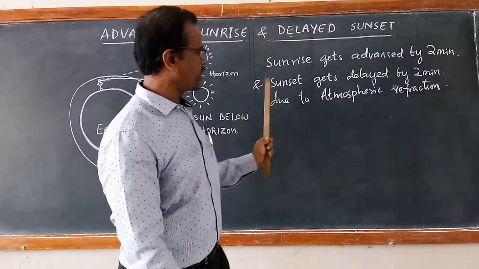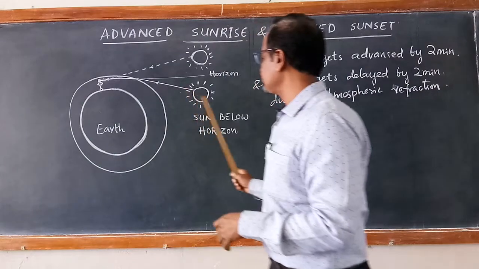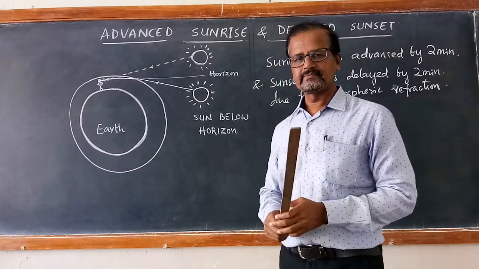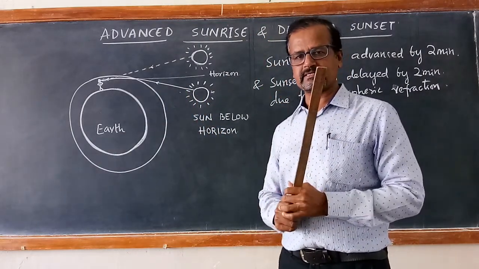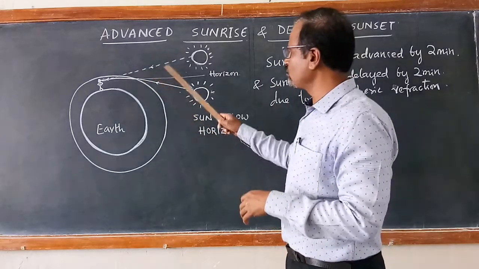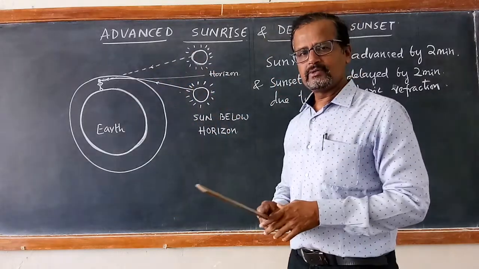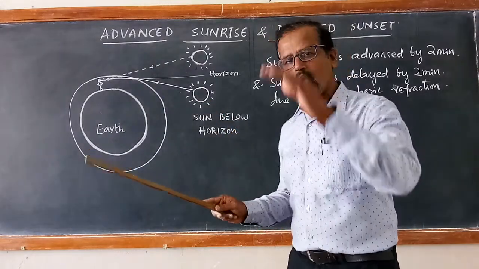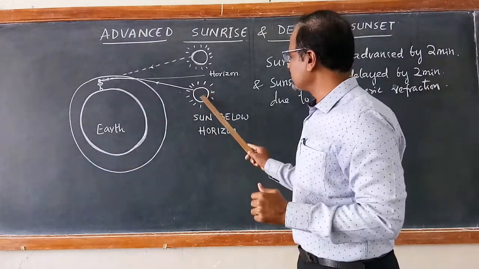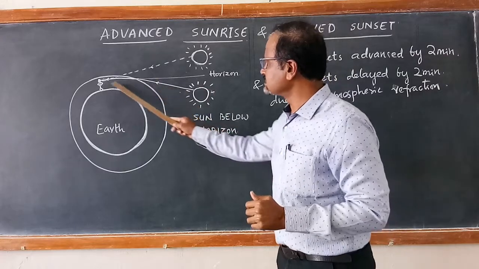In the same way, we can assume that this is sunset. What happens during sunset? The sun goes down the horizon. Now suppose it has already gone down the horizon, the rays of the sun are still seen here.